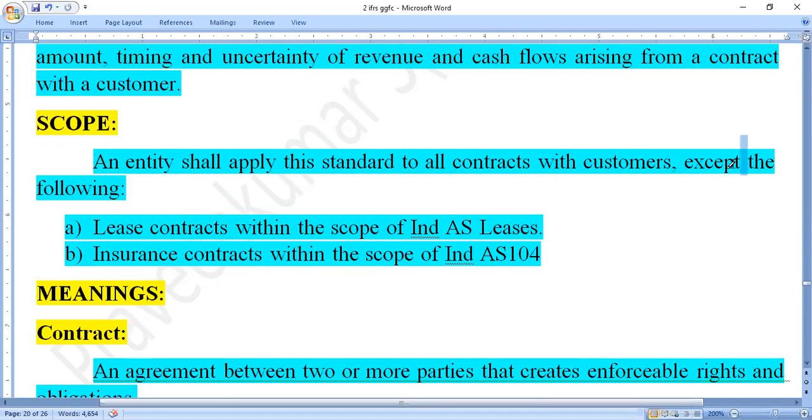But what is the exception here? We are not applying it to lease contracts and insurance contracts. Both are discussed separately, in the Indian Accounting Standard on leases and Indian Accounting Standard 104 on insurance contracts. These are discussed in separate accounting standards, which give separate guidelines. Therefore it is not applied to lease contracts as well as insurance contracts, but in all other types of contracts we are applying this accounting standard.